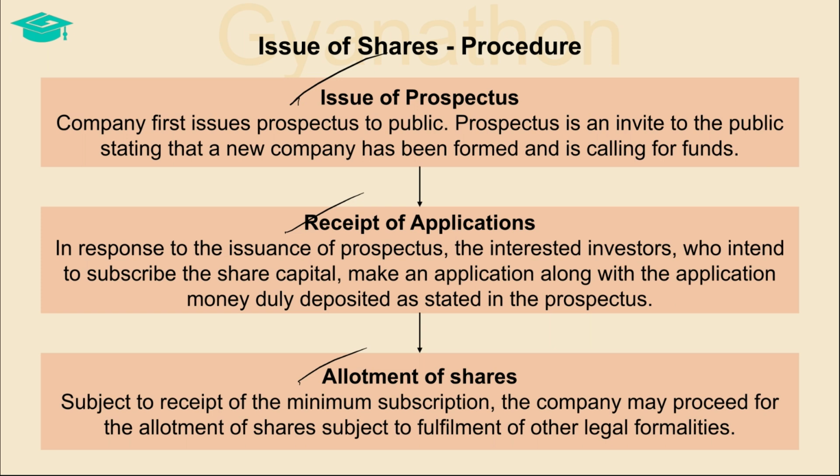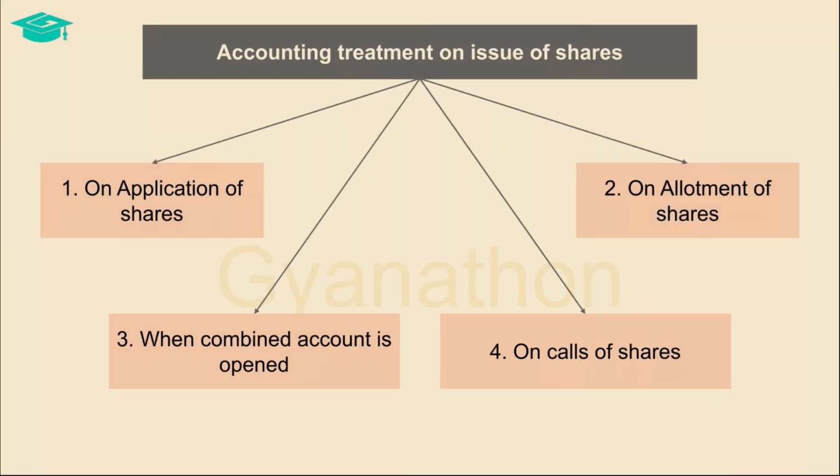Once the shares are allotted, it represents a contract between the company and applicants for shares who are now termed as shareholders. The process of issue of shares involves firstly the receipt of application money from prospective investors, which is transferred to the share application account. Thereafter, shares are allotted to such investors and the allotment money is received. These are two separate processes, but in some cases, a single account called share application and allotment account is opened for accounting the money received on application as well as allotment.